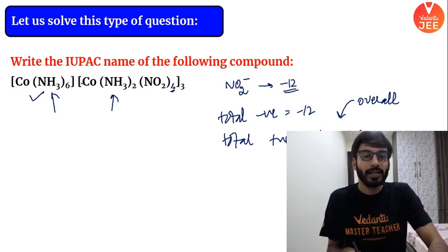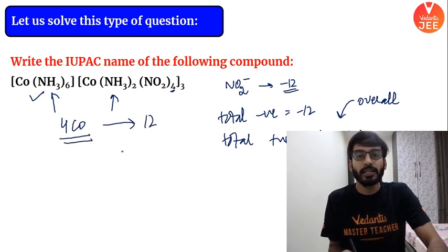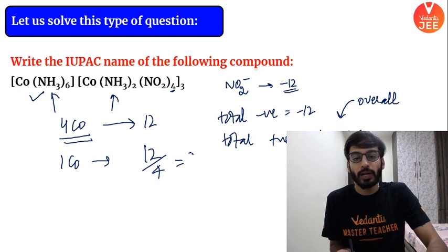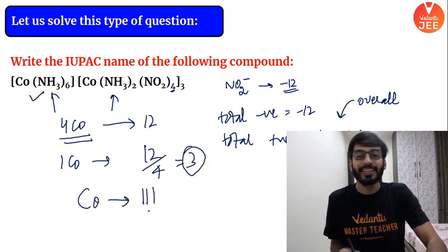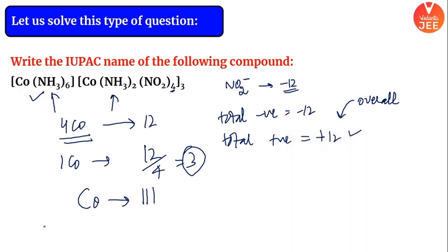Now, how many cobalts are there? Check this out. There are 4 cobalt. Correct? So 4 cobalt must be giving you 12 positive charge. So 1 cobalt will give you how much? 12 by 4, it will give you 3. Means the oxidation number of cobalt is plus 3. Right? Now you can name it very easily. Please write down the name with me.